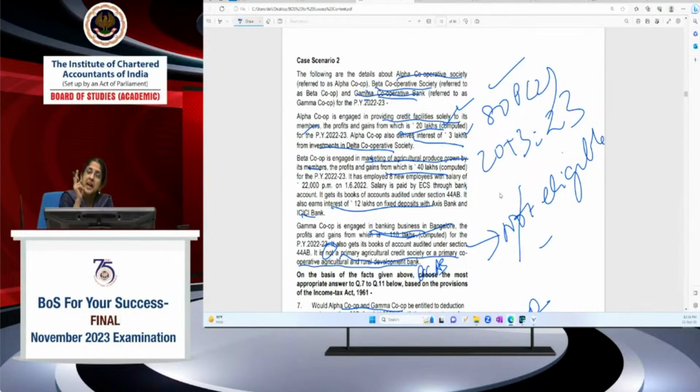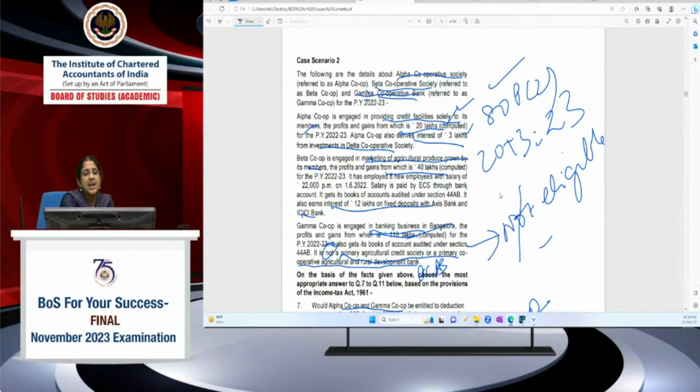However, 80P is specifically exempted from AMT. So a cooperative society, if it has claimed only 80P benefit, then you need not calculate AMT. Whereas in 115BAD, special provisions, 80JJAA deduction is available, but not 80P deduction. But in case of AMT, a cooperative society claiming deduction only under 80P, AMT will not apply to it.